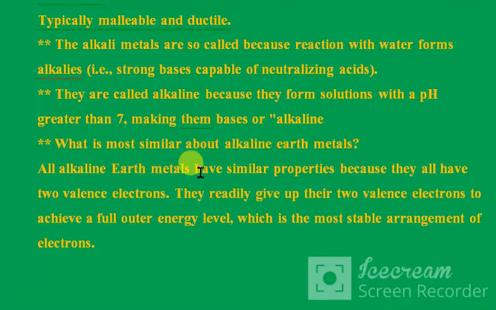All alkaline earth metals have similar properties because they all have 2 valence electrons. They readily give up their 2 valence electrons to achieve a full outer energy level, which is the most stable arrangement of electrons.